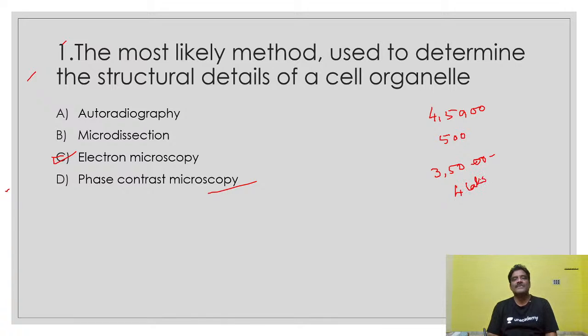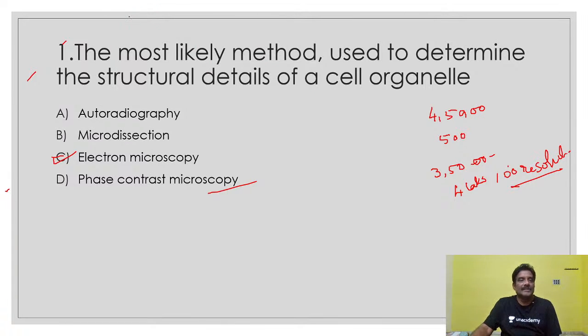It magnifies the object by 3,50,000 to 4 lakhs, and its resolution power is 1000. With the help of the electron microscope, we are able to see tiny objects. The cell is very, very small, and still smaller parts are there inside the cell. It is possible to see those structures with the help of the electron microscope only.